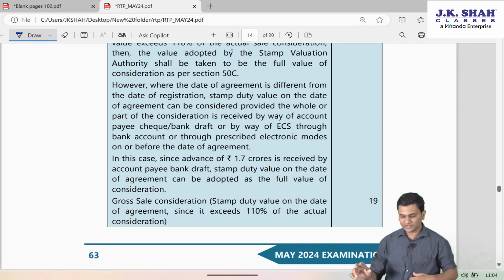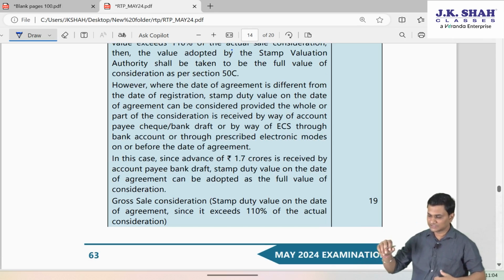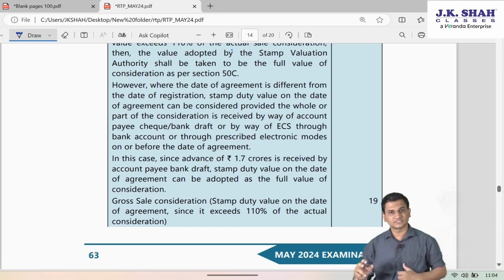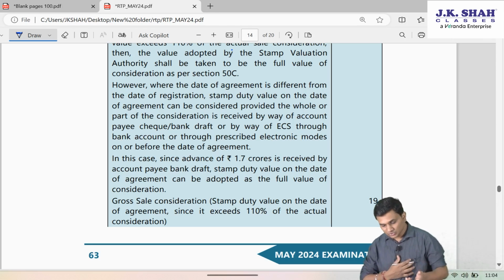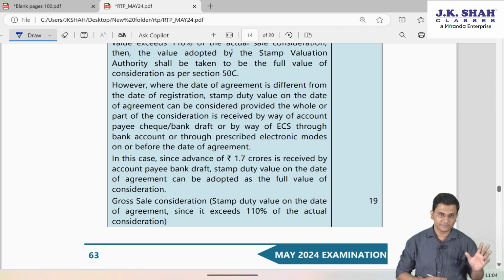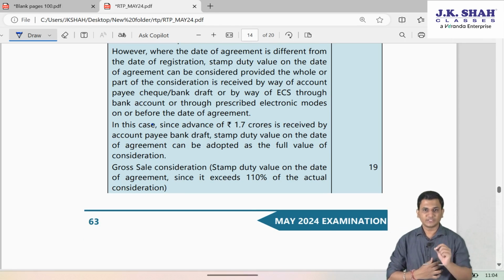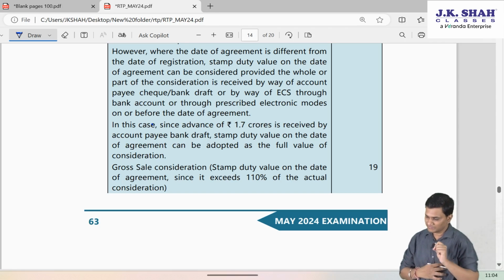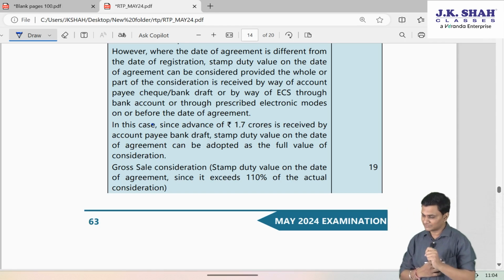However, where the date of agreement is different from the date of registration, the stamp duty value on the date of agreement can be considered, provided the whole or part of the consideration is received by way of account payee cheque, demand draft, or by way of ECS through bank account or through prescribed electronic modes on or before the date of agreement. In this case, since the advance of 1.7 crores is received by account payee cheque or bank draft, the stamp duty value on the date of agreement can be adopted as the full value of consideration.